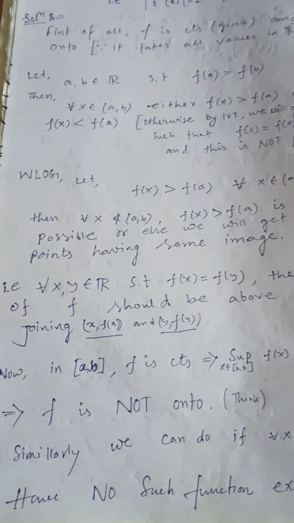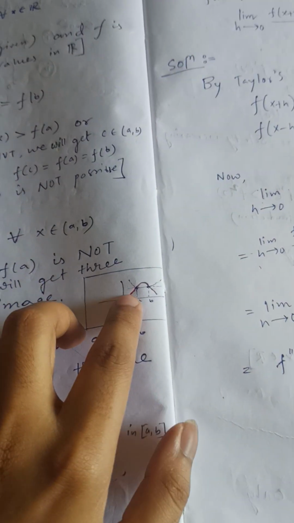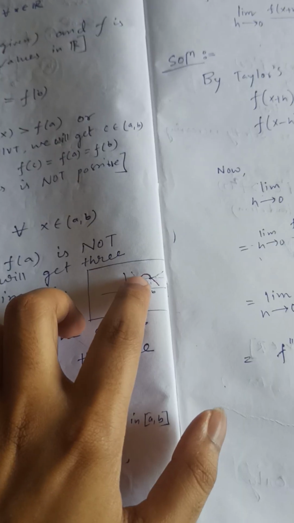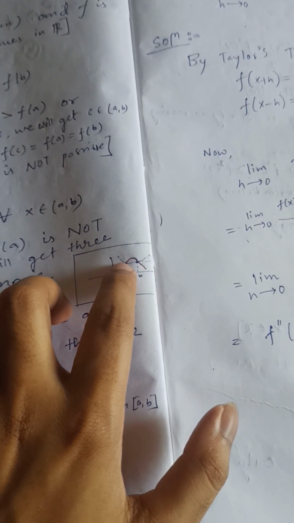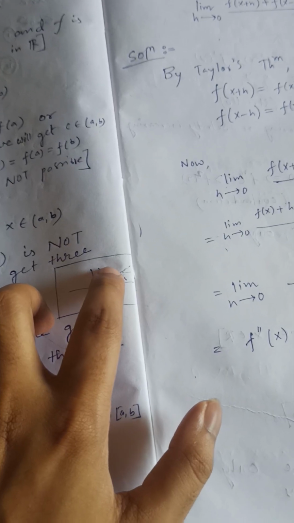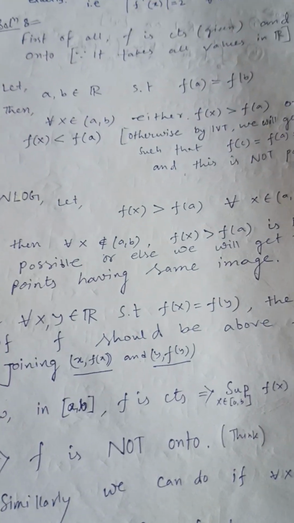Now here you can see the figure. a and b are two points, and I am assuming that the function is strictly greater than f(a), like this. Also the function is continuous.